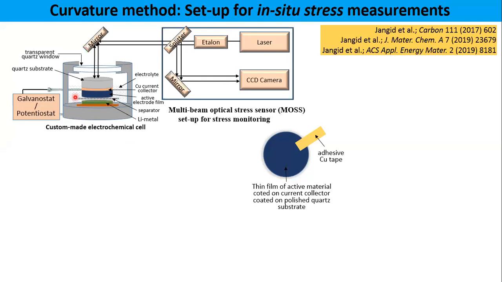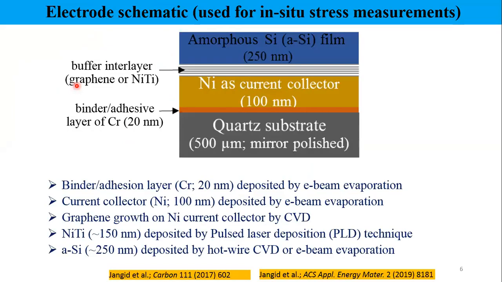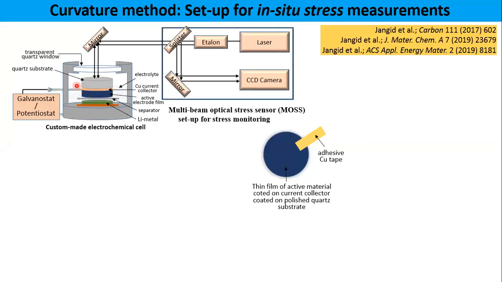Then you place your separator, a polymer separator mostly purchased from Celgard. Then you put this entire assembly in reverted mode so that your quartz faces the top and your silicon film faces the separator. Then you fill in the electrolyte, but be careful that electrolyte should not come on top of the quartz.